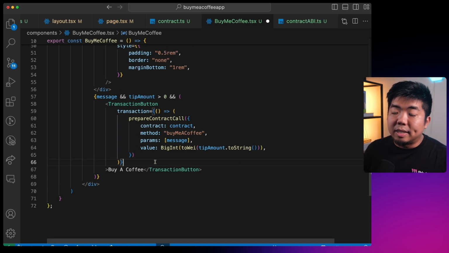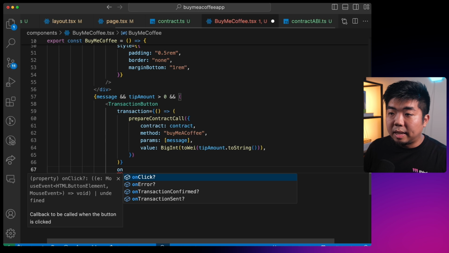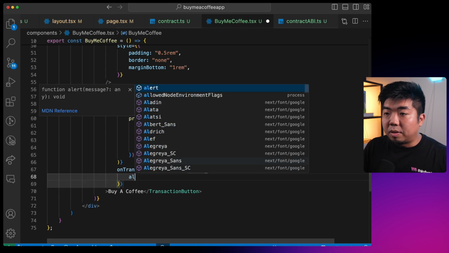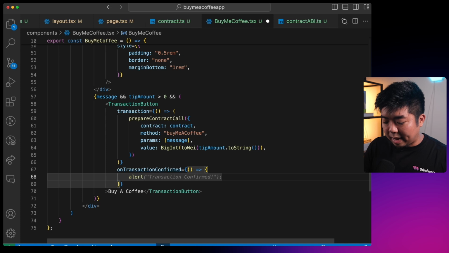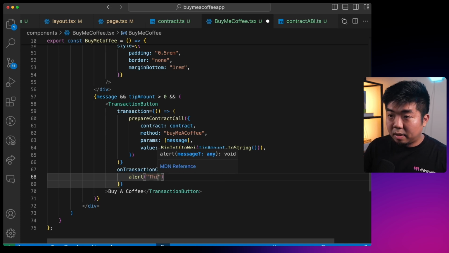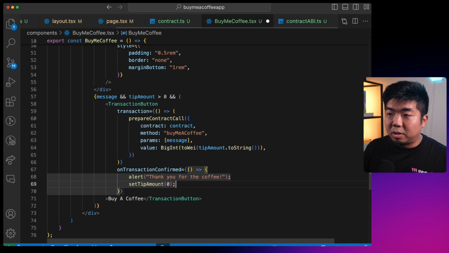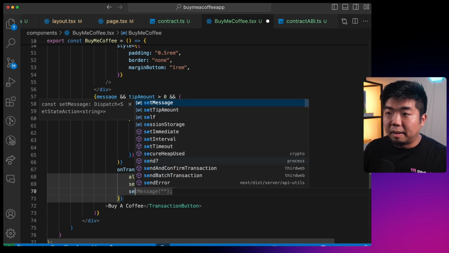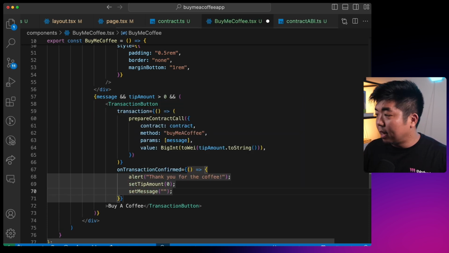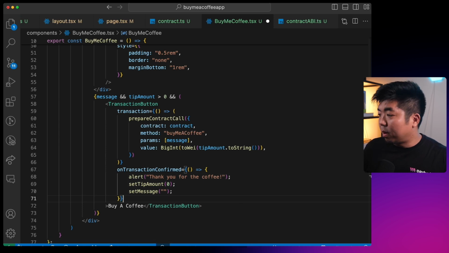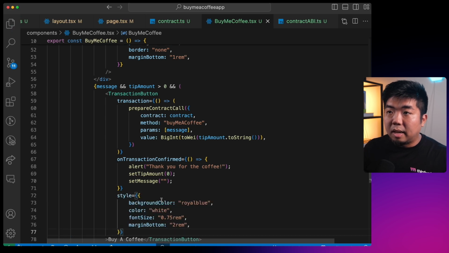So that is the transaction, and that's what the transaction button is going to execute. We can say that when the transaction is confirmed, we can do a few things. We'll first alert, saying, "Thank you for the coffee." We'll set the tip amount to 0. We'll set the message back to a blank string again, and that should reset all of that. Then we're going to add some styling for this button and save that.